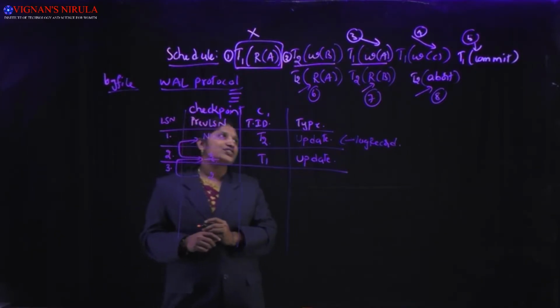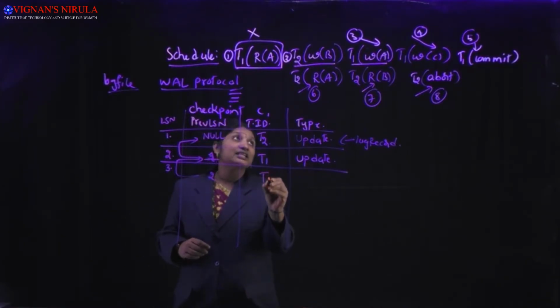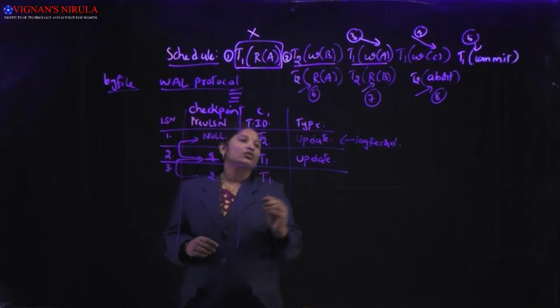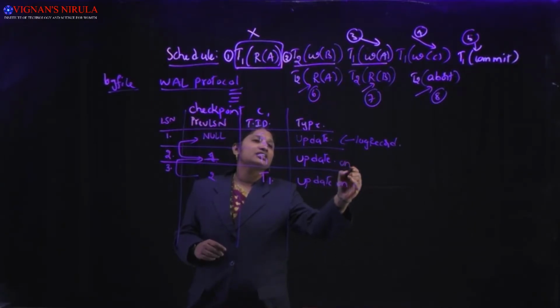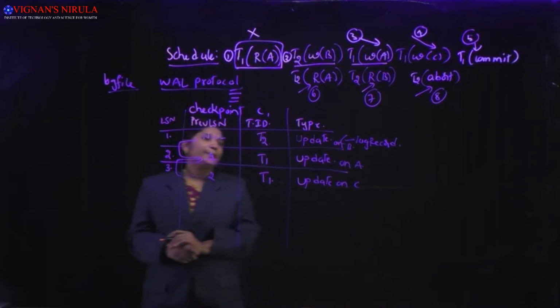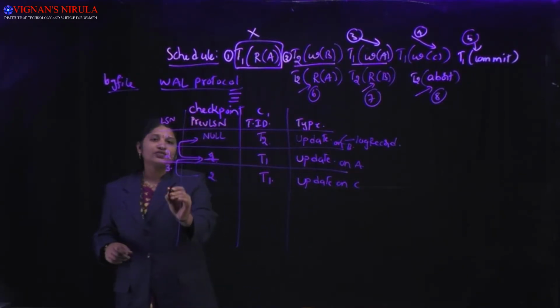What is the transaction doing that update? Transaction T1. What is the type? That is update on which data item? C. This is update on A. This is update on B. Okay, now. So what is the fourth log record?